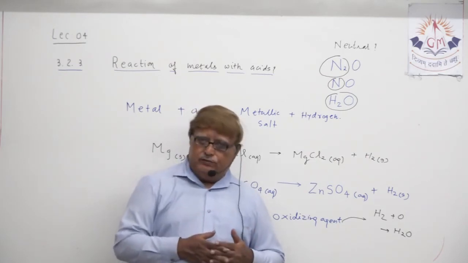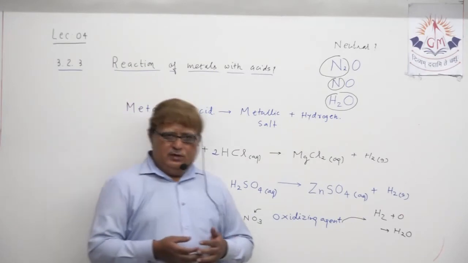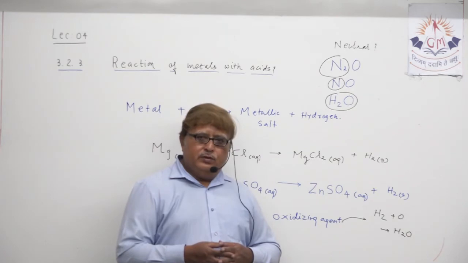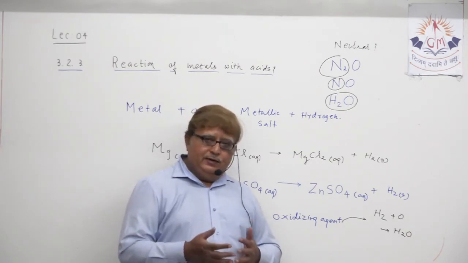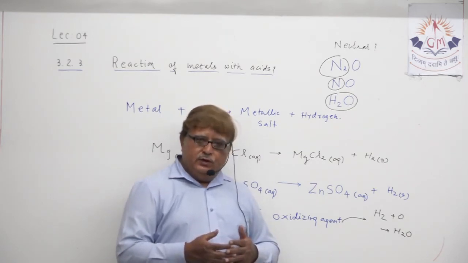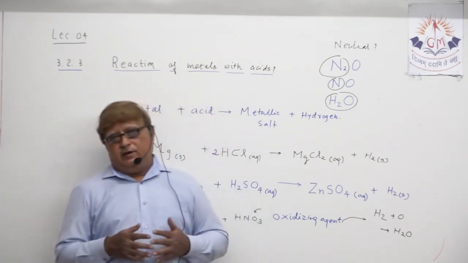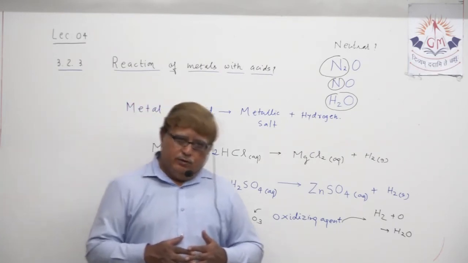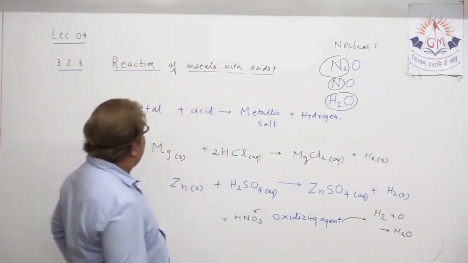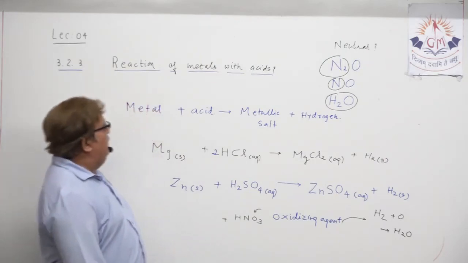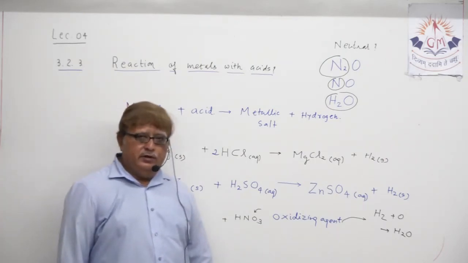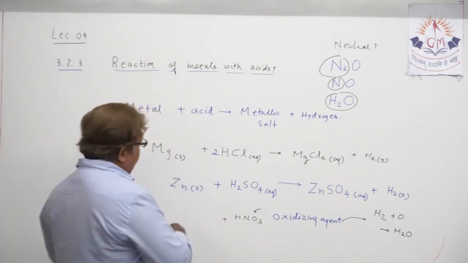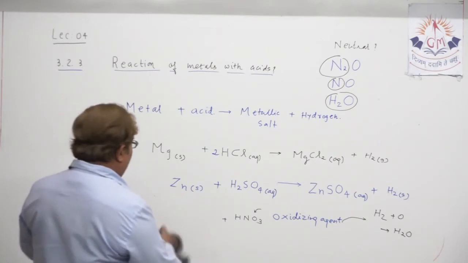So hydrogen gas is not obtained, but some exceptions are there, like manganese or magnesium, which produce hydrogen gas when they react with not highly concentrated but dilute nitric acid. Okay, so this explanation of the reaction of metal with acid is over.